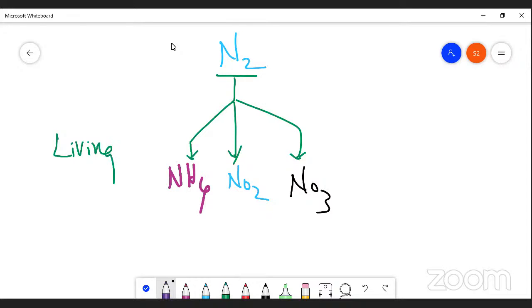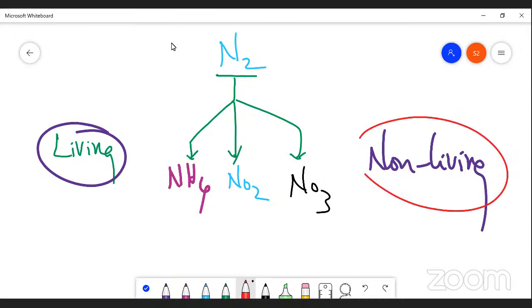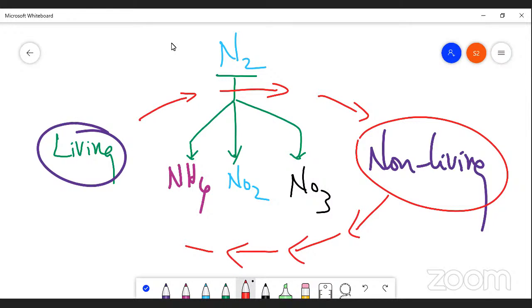So from the living system, or biotic factor, to the abiotic factor, the non-living. This is called the cyclic movement, the moving of nitrogen from living to non-living through various processes.